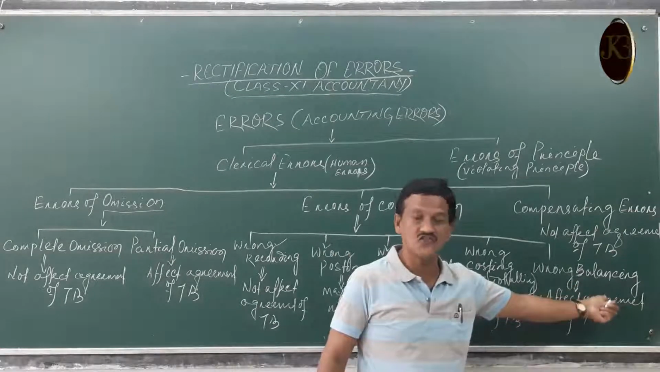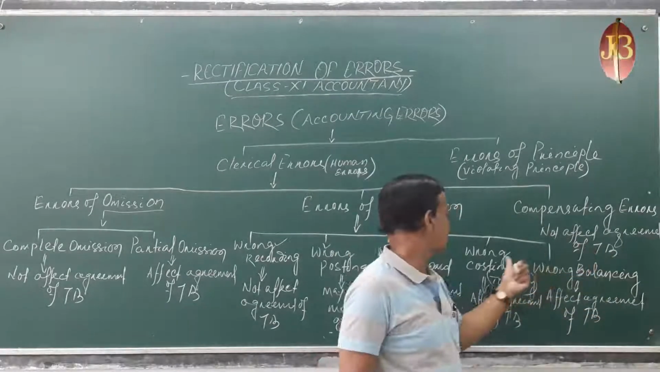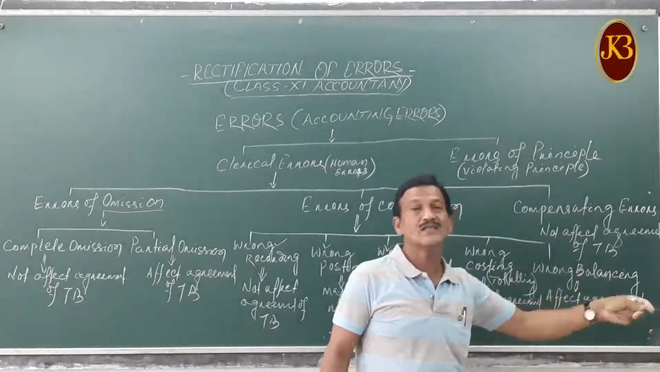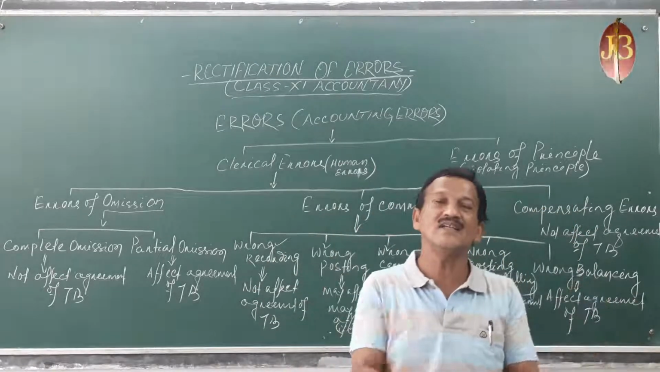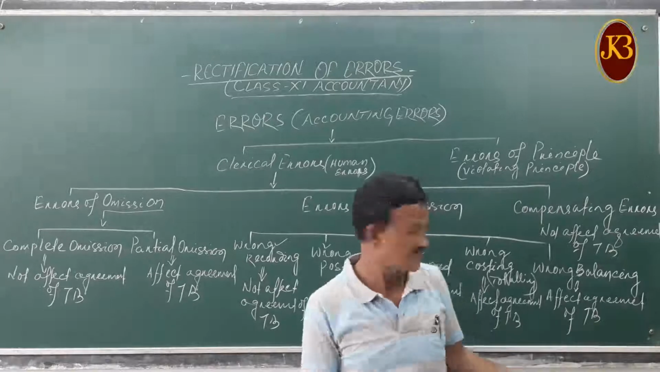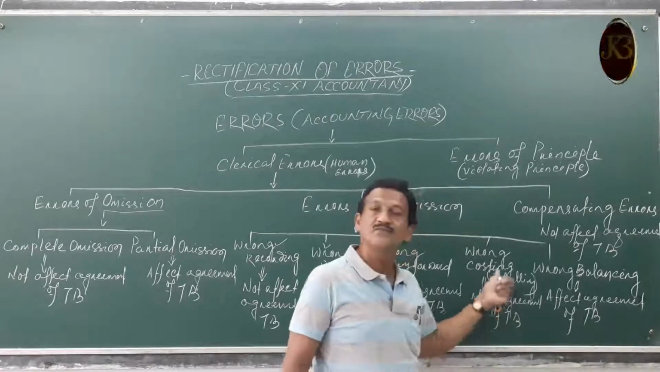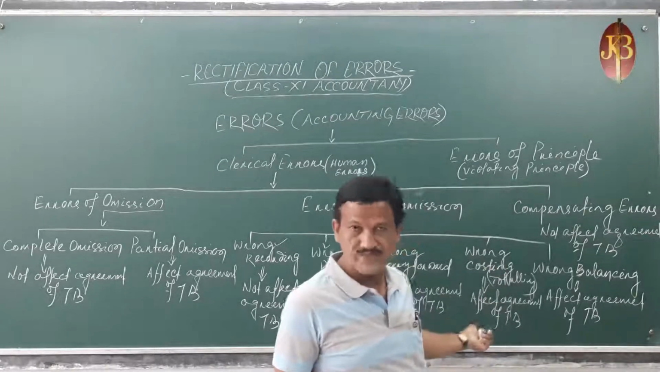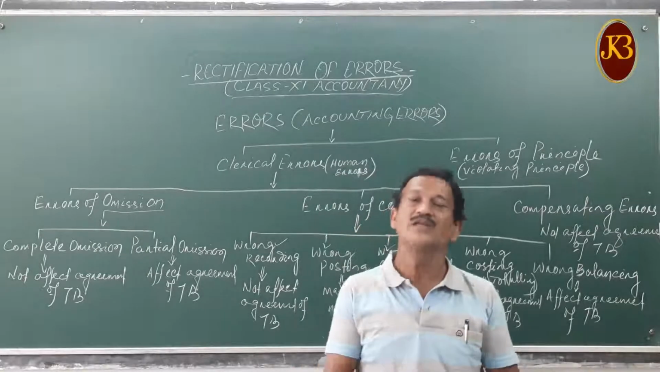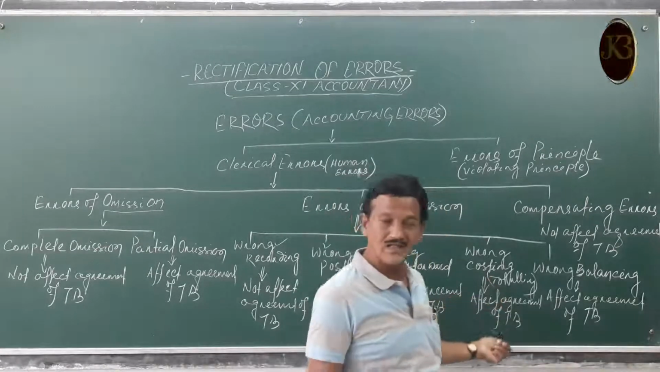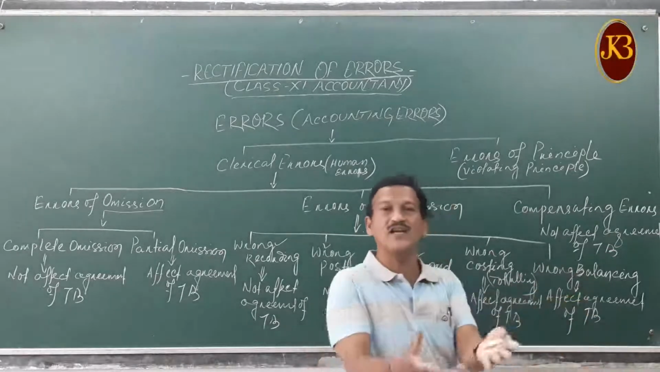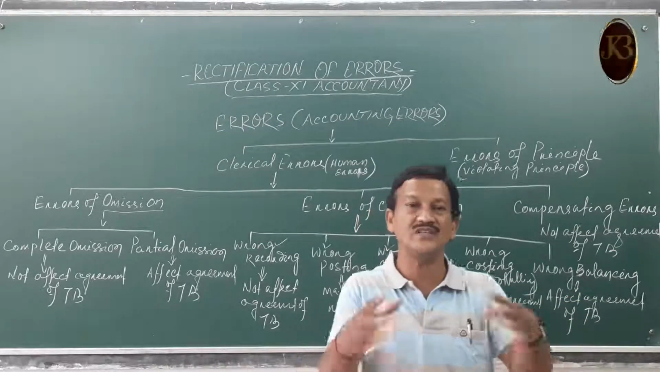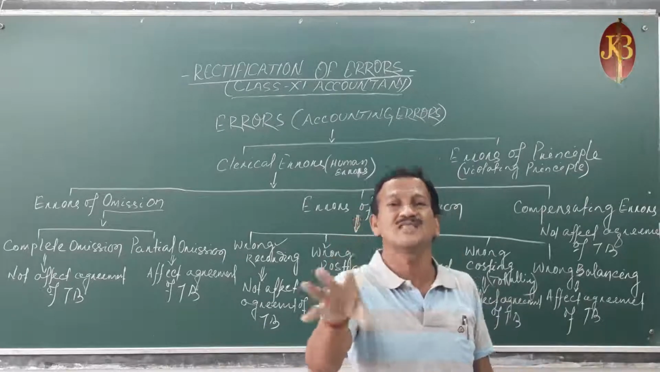Then wrong balancing. Wrong balancing is the same as wrong casting, but while we are doing the balancing of the ledger accounts, at that time we may make certain mistakes. So wrong casting is in the different subsidiary books, where we are doing the wrong totaling. But wrong balancing is in the ledger account, while we are doing the balancing of the ledger account, we make certain mistakes.